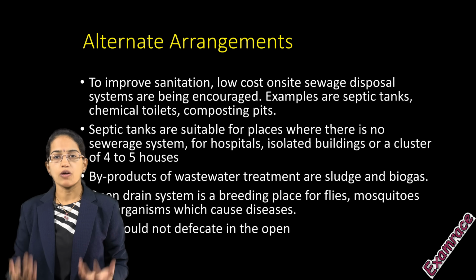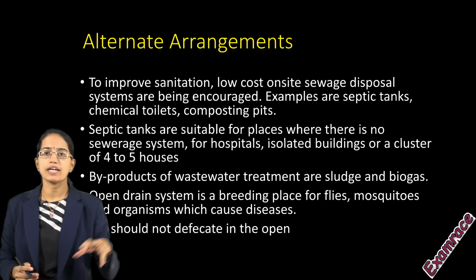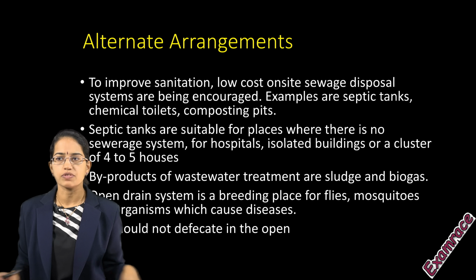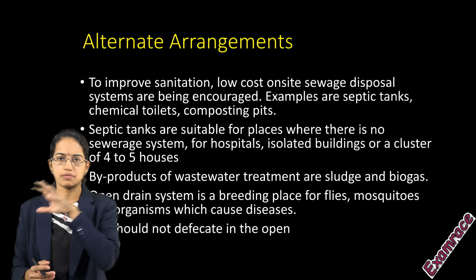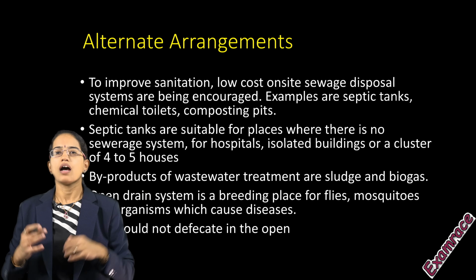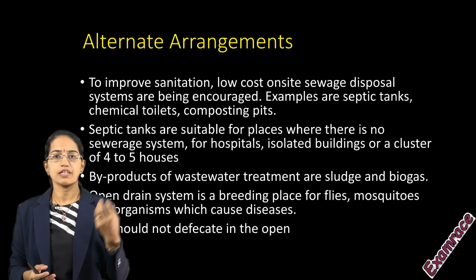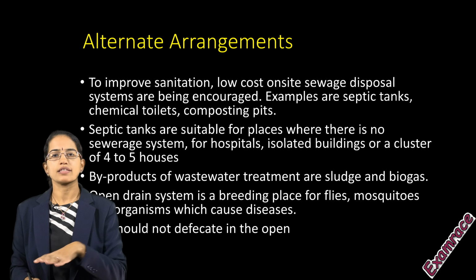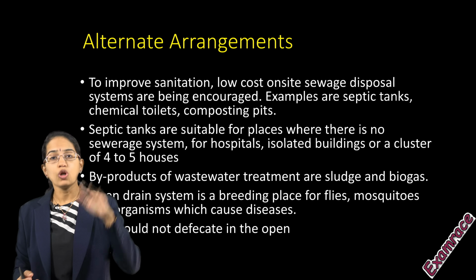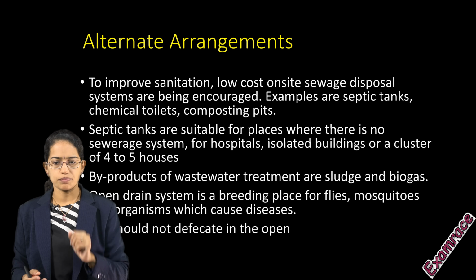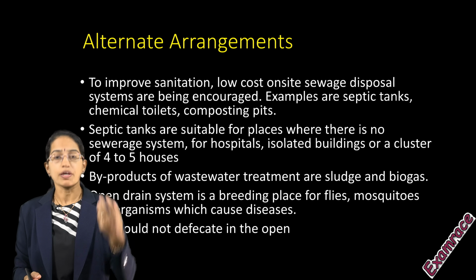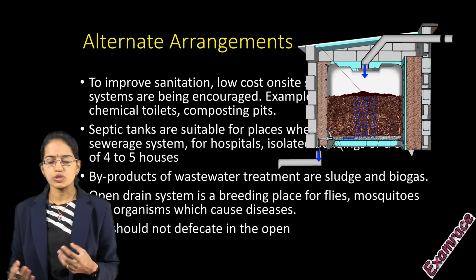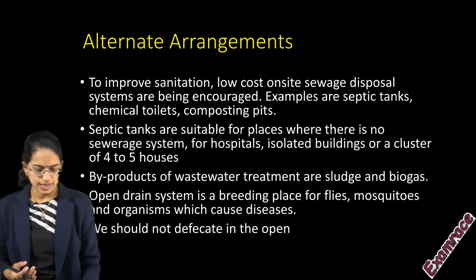Now, what could be the alternate arrangements? Creation of septic tanks where the sewerage systems, lines or networks are not there, such as isolated buildings and hospitals. The byproduct of this waste treatment, if organic, can be used as manure or compost. Then coverage of the open drain. Low cost sanitation systems should be arranged. So septic tanks, vermicompost toilets, then you have chemical and composting pits. Those are some of the common examples that we talk about.